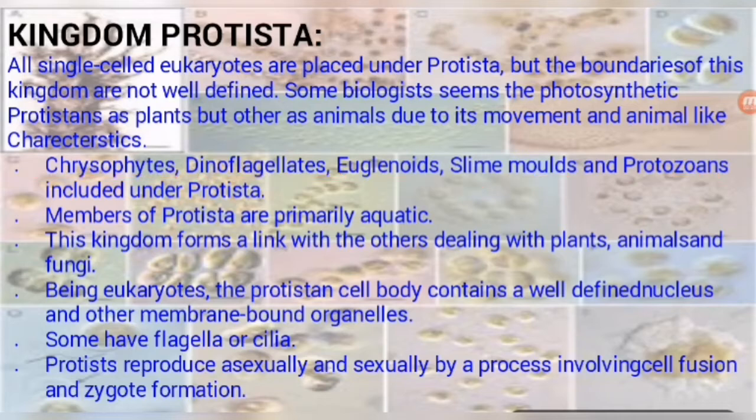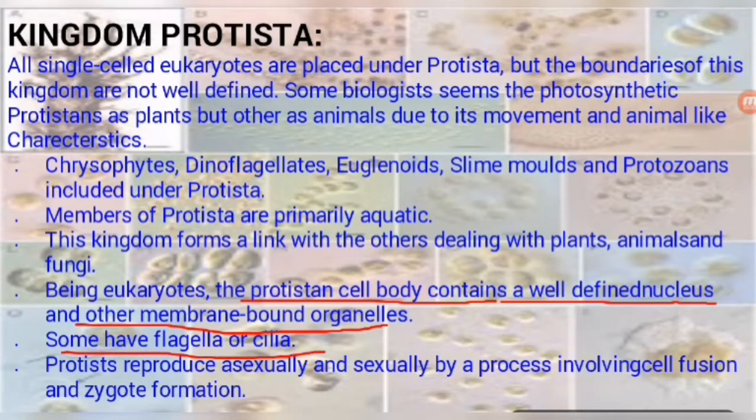Members of Protista are primarily aquatic, generally found in water. This kingdom forms a link with the others dealing with plants, animals and fungi. So these are the connecting link between the monerans and the other kingdoms: Fungi, Plantae and Animalia. Being eukaryotes, the protist cell body contains a well-defined nucleus and other membrane-bound organelles.